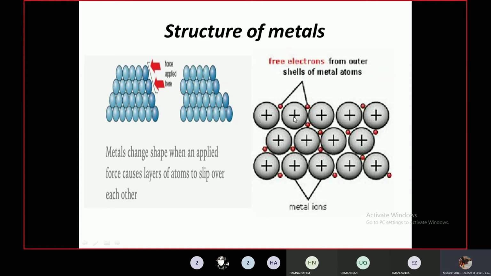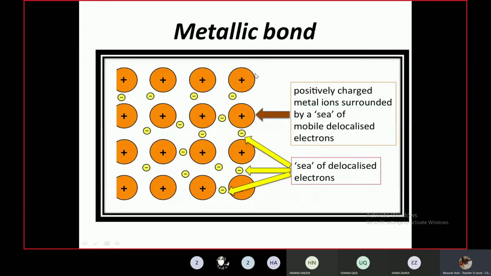We see that these metal atoms have lost their valence electrons and now they have become positively charged metal ions, and the electrons have become delocalized and mobile. Now there is a force of attraction between the oppositely charged ions, the negatively charged electrons and the positively charged metal ions. This force is basically a metallic bond.